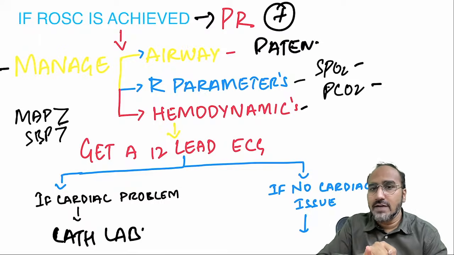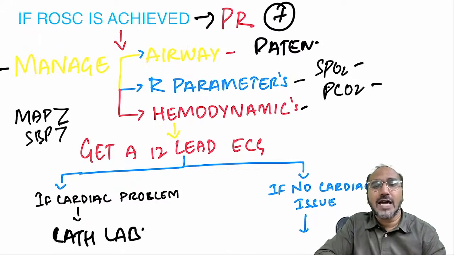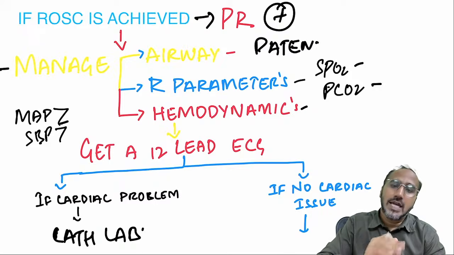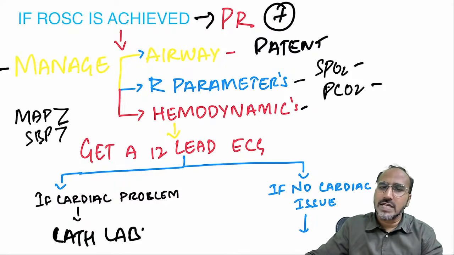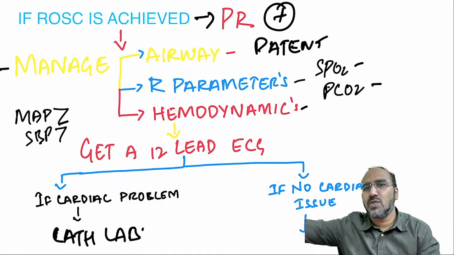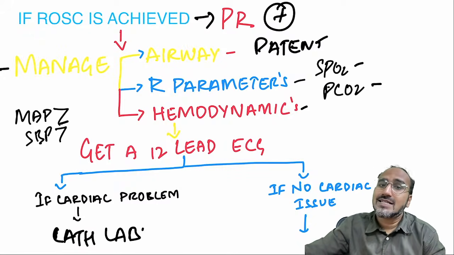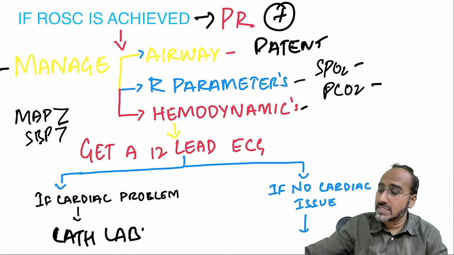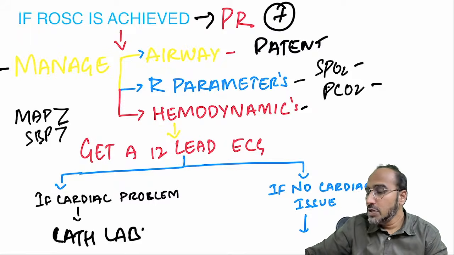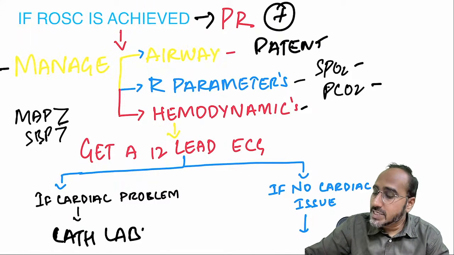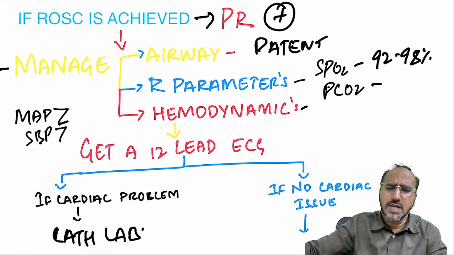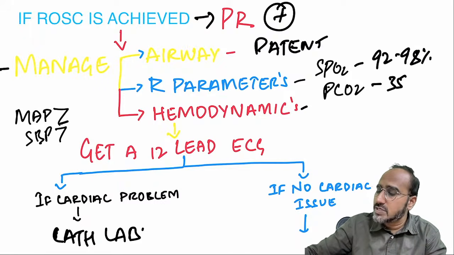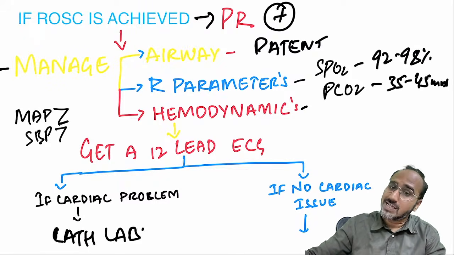ABC is what? You look for the airway, whether his airway is patent or not. Next, you look for the breathing and you look for the respiratory parameters. And next, you look for the hemodynamics. In the airway, you have to check whether he's patent, he's breathing spontaneously, or he requires intubation or not. Next, breathing. Next is respiratory parameters. In the respiratory parameters, you look for the saturation as well as PCO2. Saturation should be how much, guys? 90 to 98%. It doesn't mean that if 100% is there, it is abnormal. No, minimum it should be 90 to 98%. And PCO2 value is 35 to 45 mm of Hg. That is very, very important.